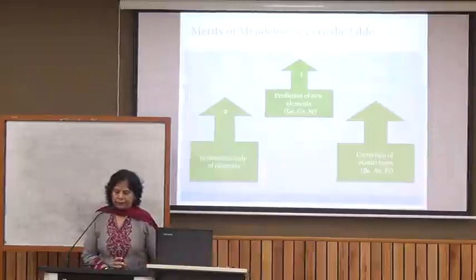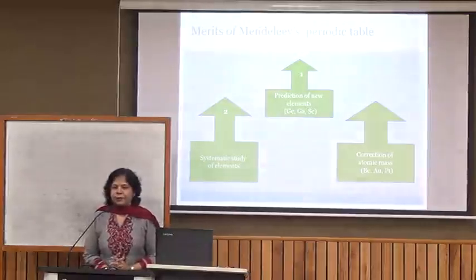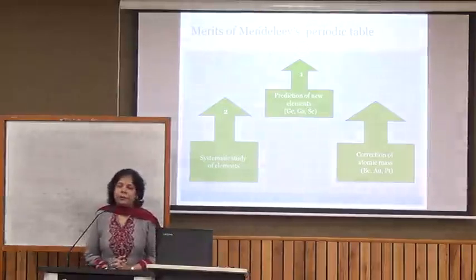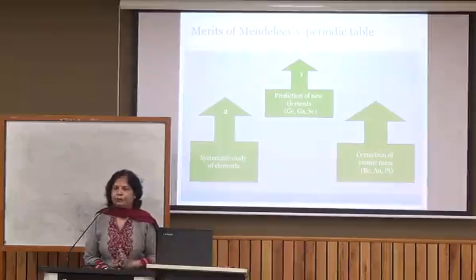Then there were a number of merits in Mendeleev's classification. First of all, he left some gaps in his periodic table, and he predicted that these are the spaces for elements which are not known to us now but will be discovered later. On the basis of the elements of the group, he stated their properties also.